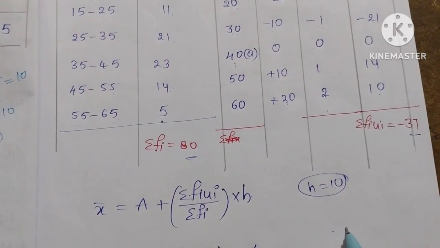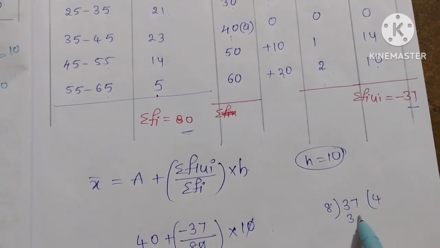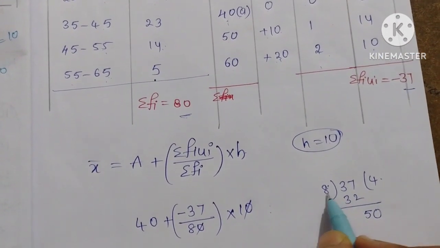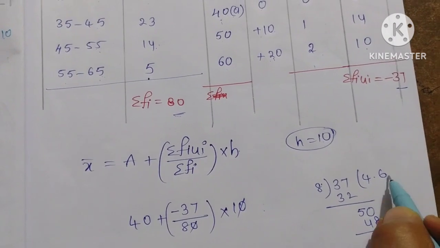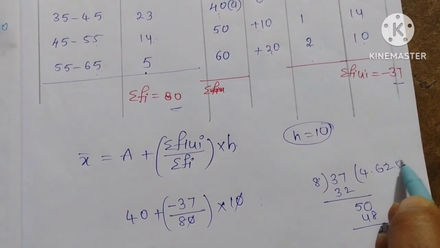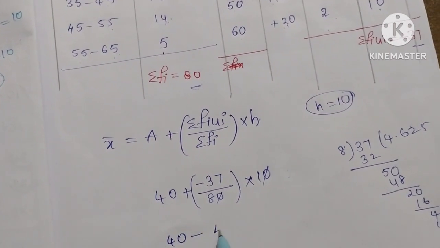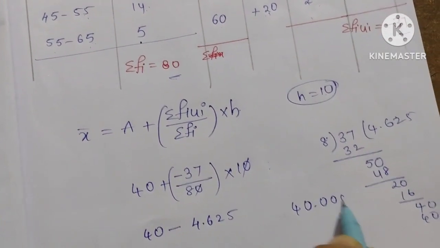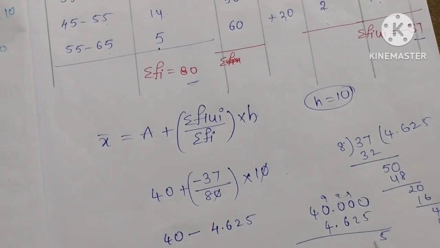Now 37 divided by 8: 8 4s are 32, here 5, keep the decimal, take 0, 8 6s are 48, here 2, again 0, take 8 2s are 16, 40, 8 5s are 40. 4.625 is coming, so 40 minus 4.625, if you do the subtraction, how much are you getting?